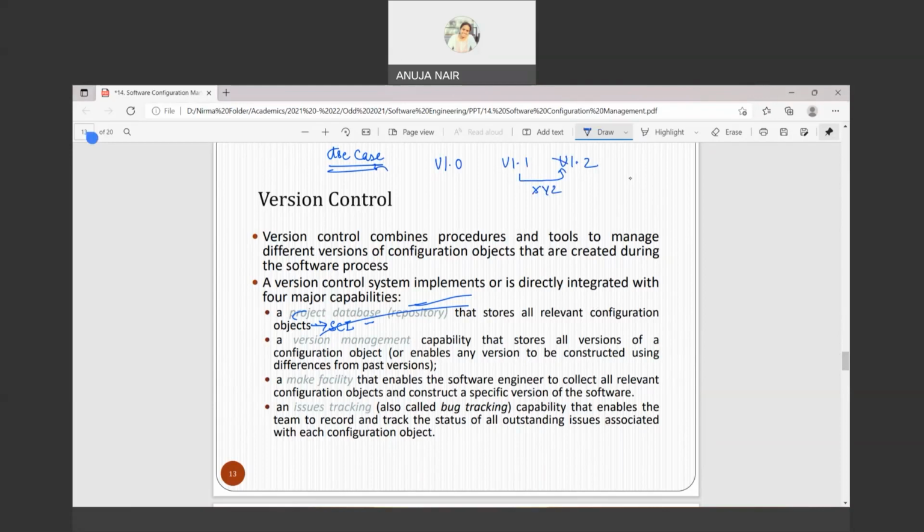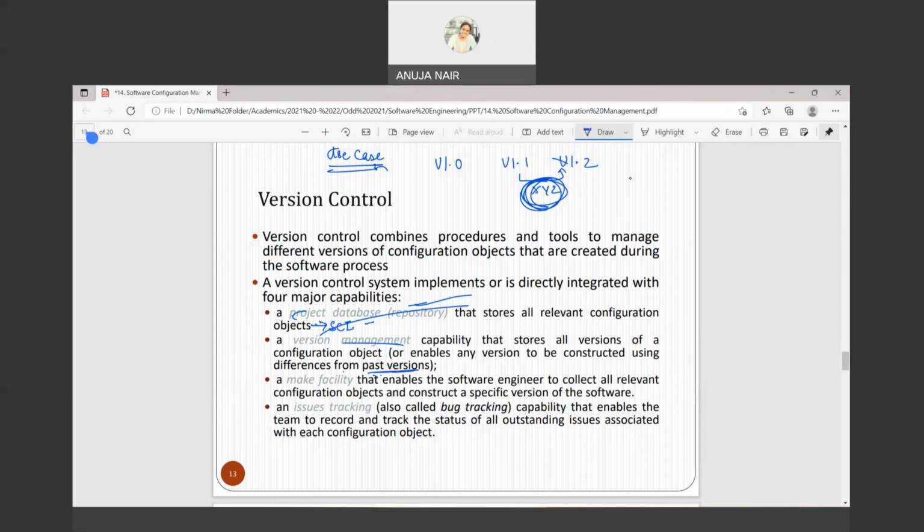So I can go back to the previous version by removing this. जो भी काम हुआ है उसको अगर मैं रिमूव करूं तो I can restore to the past version, right? Or enables any version to be constructed using differences from past versions, right? So you can go further also, and if you want to go back to the previous version, then you can go back as well, right?